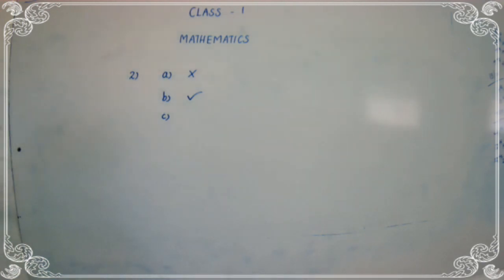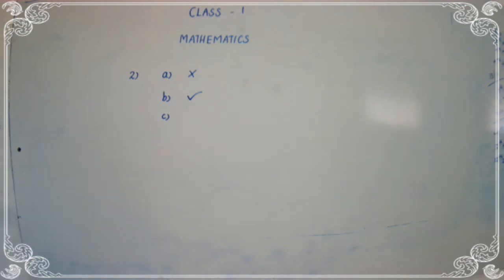30 is an odd number. Is it correct or wrong, children? This number ends with 0.